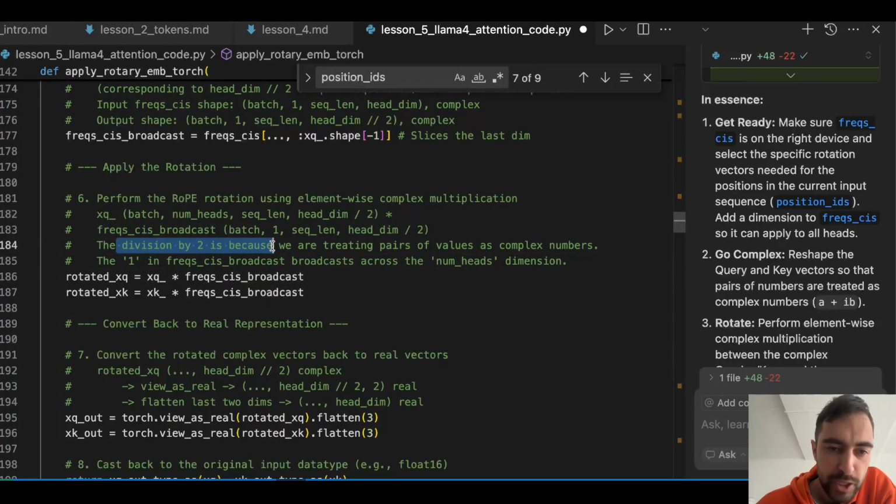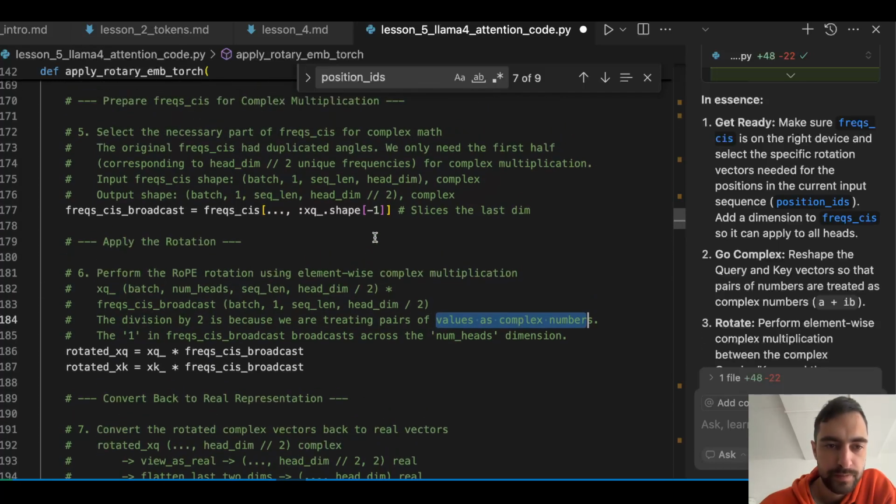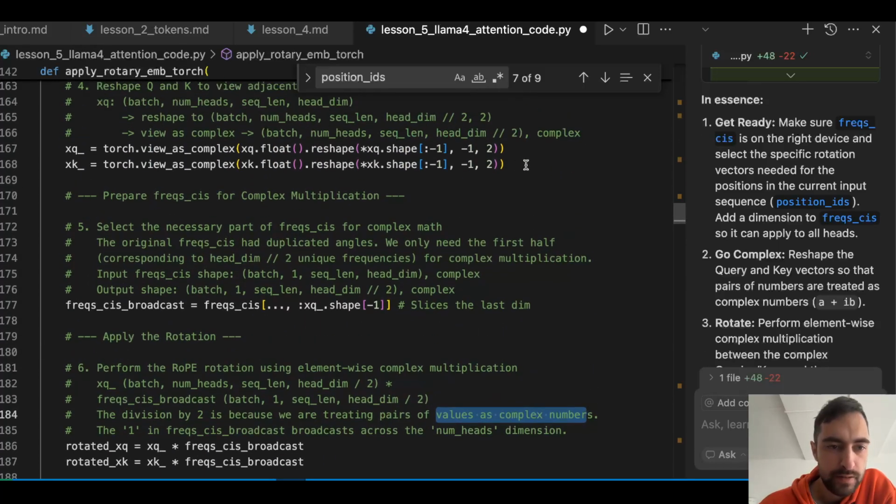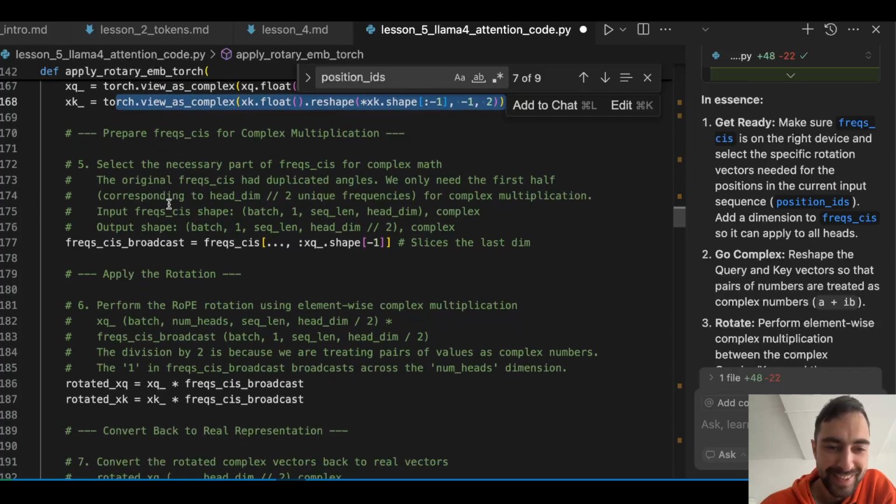The division by 2 is because we are treating pairs of values, pairs of coordinates, as complex numbers. We did that here, view as complex, for query and key. Maybe it can make more sense.